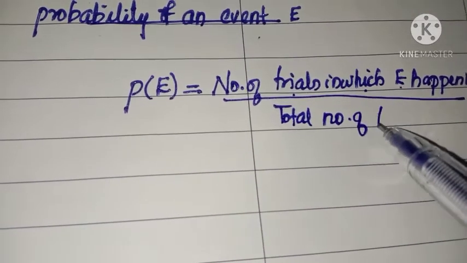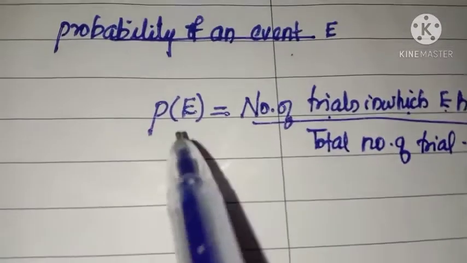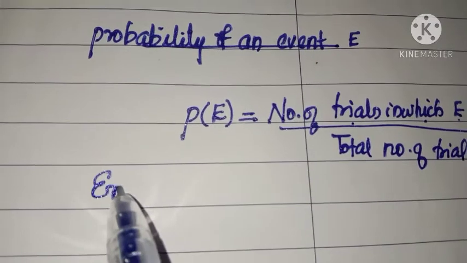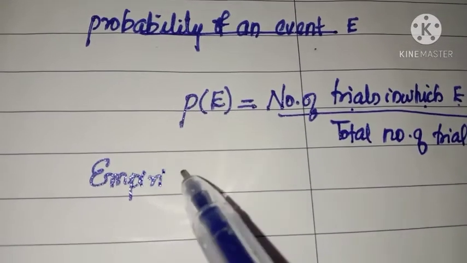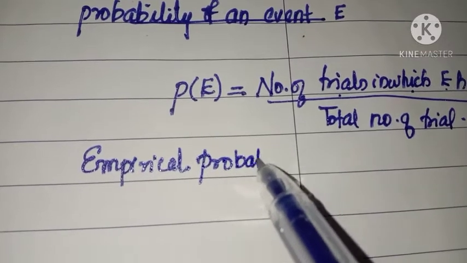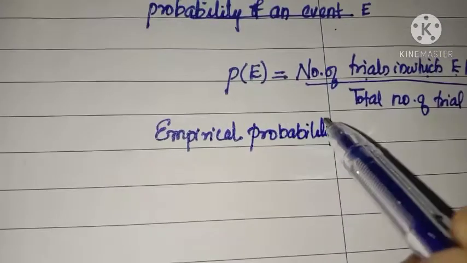So this is the formula to find the probability of any given event. This formula is also known as empirical probability, or simply probability.